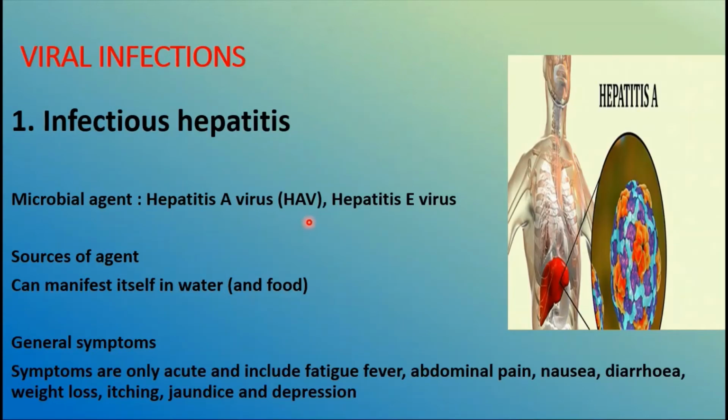Then viral infections. So we are having certain viral infections, mainly infectious hepatitis, where the hepatitis A virus and the hepatitis E virus are going to be considered as infectious. And the source of the agent here is going to mainly manifest itself in the water and food, and they are going to be transmitted. So general symptoms are going to be acute and include fatigue, then fever, abdominal pain, nausea, feeling of vomiting but you won't, diarrhea, then weight loss, itching, jaundice, and depression.